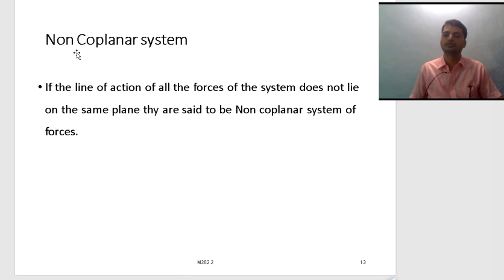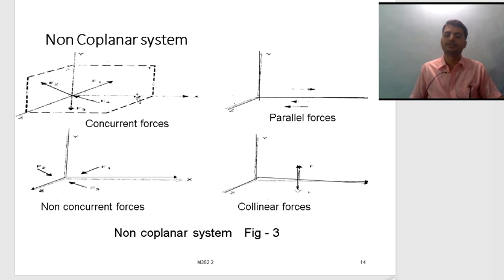Next, non-coplanar. See, if the lines of action of the forces of a system do not lie on the same plane, they are referred to as non-coplanar systems. See these examples of non-coplanars. There are different planes, and in different planes there are different directions. This is one direction and this is another direction in different planes.